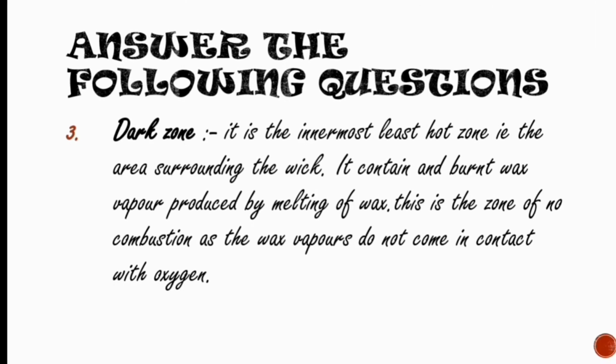Now let us go to the third zone of a candle flame. The third zone is the dark zone. It is the innermost, least hot zone, i.e. the area surrounding the wick. It contains burnt wax vapor produced by melting of wax. This is the zone of no combustion, as the wax vapor does not come in contact with oxygen.